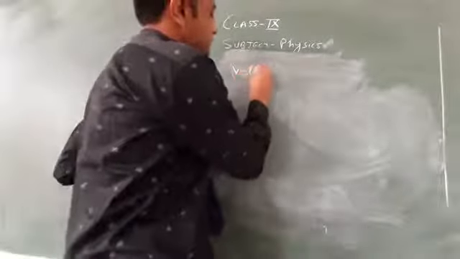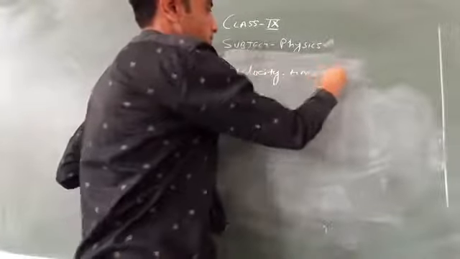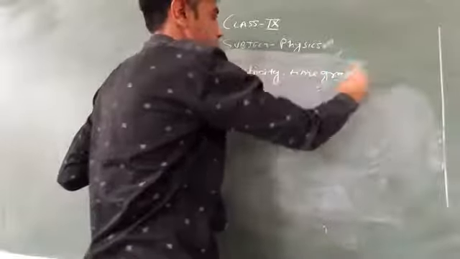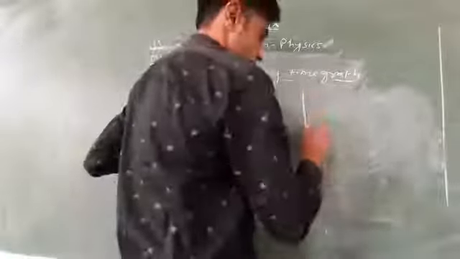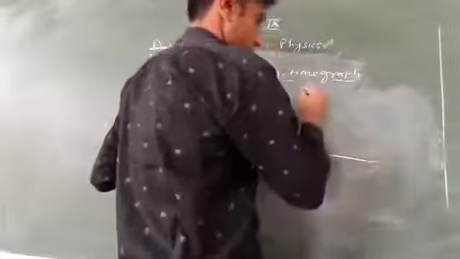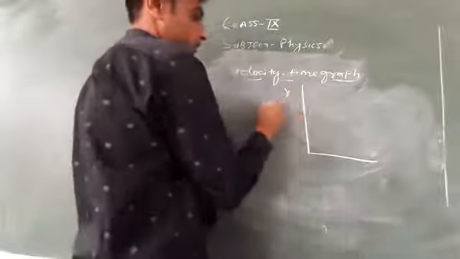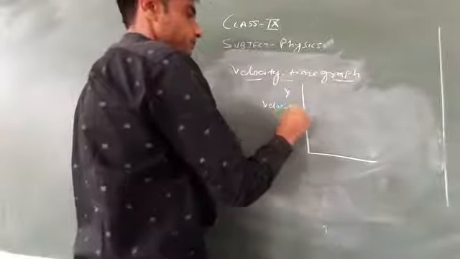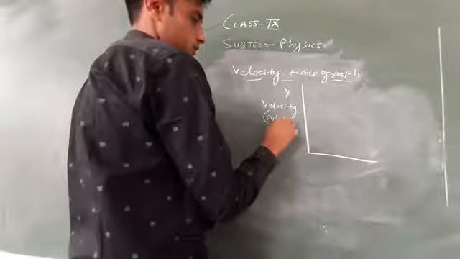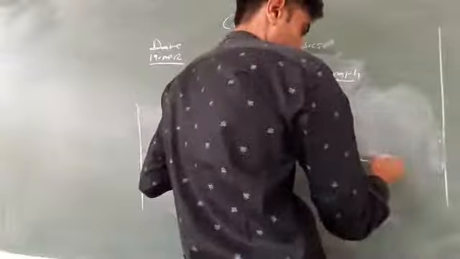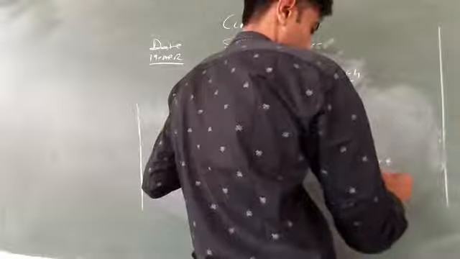Velocity time graph. Let this be the y-axis. The y-axis represents velocity in meter per second, and this is the x-axis, time in seconds.